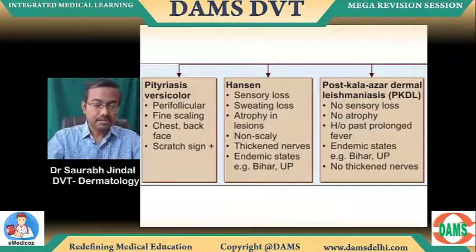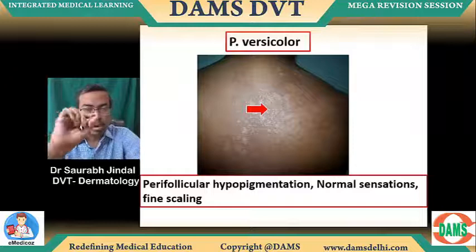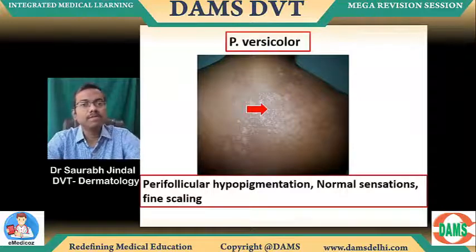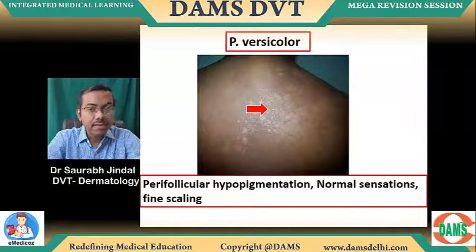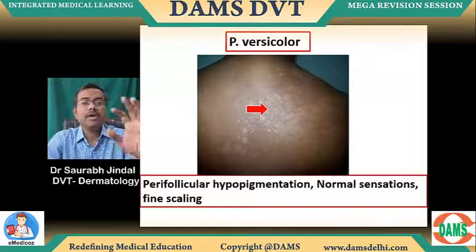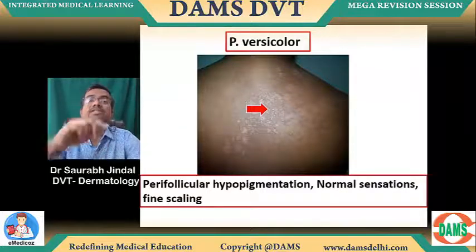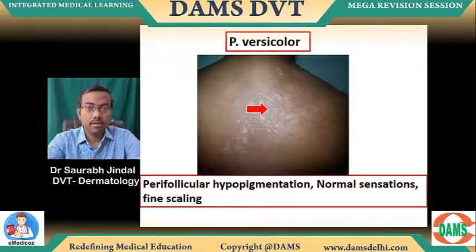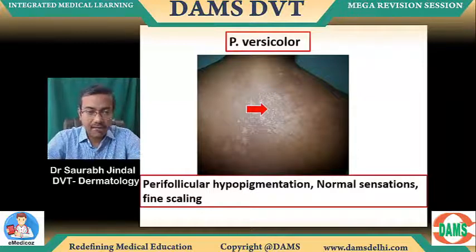Now look at the images. This is pityriasis versicolor. Can you see multiple small hypopigmented macules? Like whatever you saw on the face, similar is there on the back and the chest. Again, you might have seen the same image before as well. Now it does not matter, because as I said, the perspective for this session is revision and recall. It is not knowing new things. New things don't help. Recall and revise is the perspective for today.